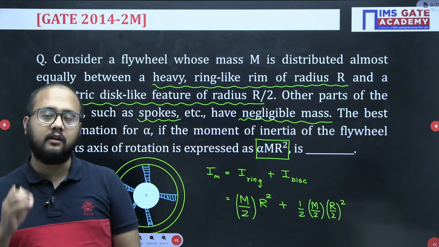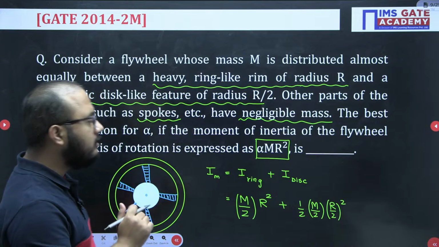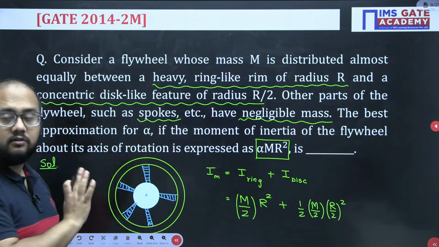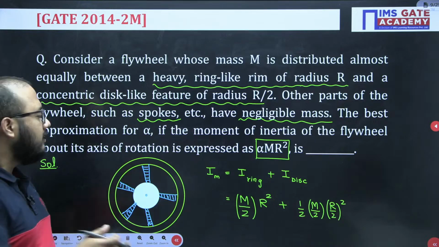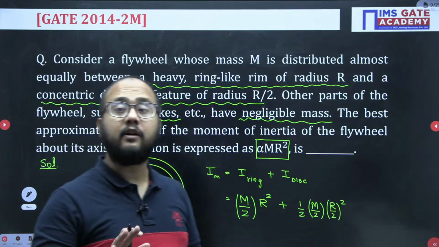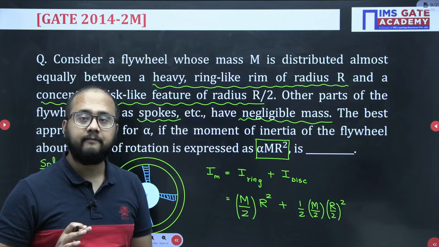If you have remembered those relations, and read and understood carefully what is mentioned in the question, then it is simple calculation. That's why I am saying this is important if you have understood the concept of mass moment of inertia, right?